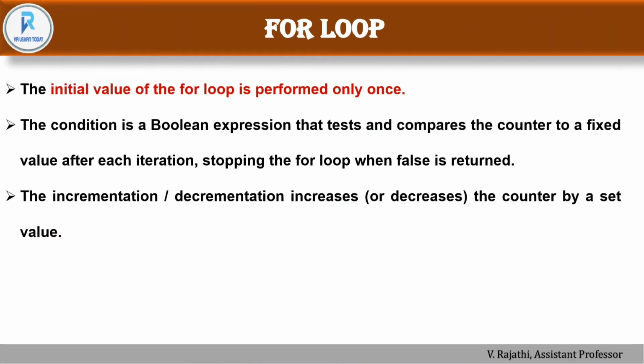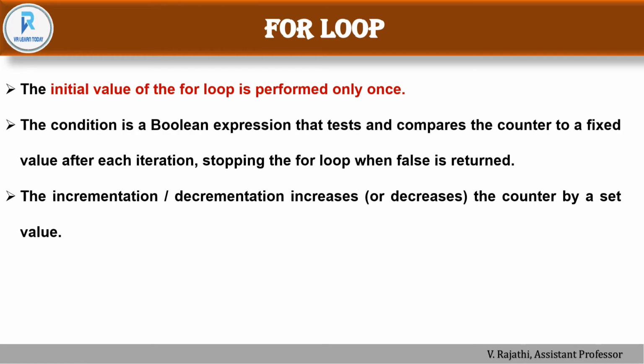In the for loop, the initial value is performed only once, because after the initialization, the value of that particular variable is changed, since we are using the increment or decrement operation. Based on this process, the initial value is changed. So the initial value of the loop is performed only once.